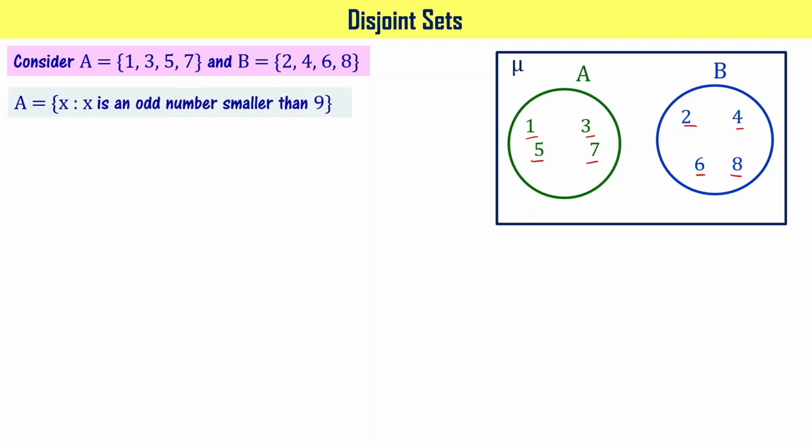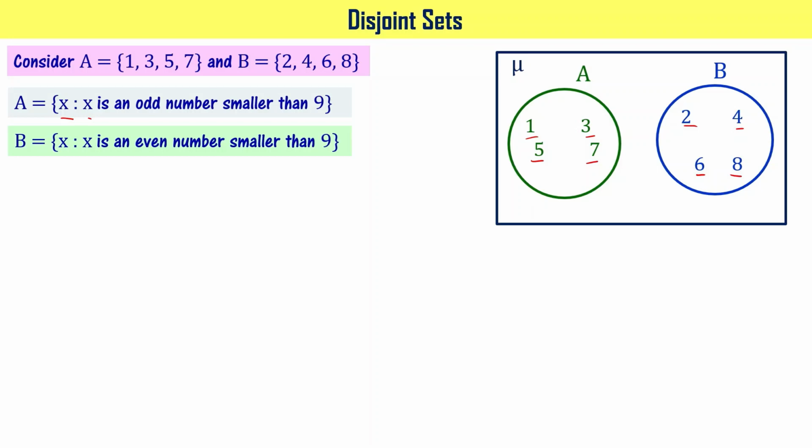If you observe, you can say that set A contains odd numbers smaller than 9, right? So in set builder form, you can write A equals X colon X is an odd number smaller than 9. Similarly, for B, X colon X is an even number smaller than 9.